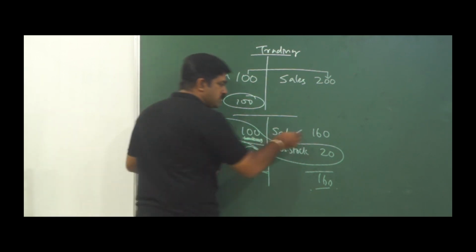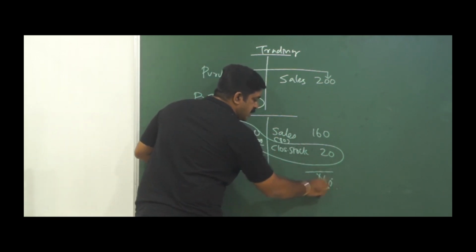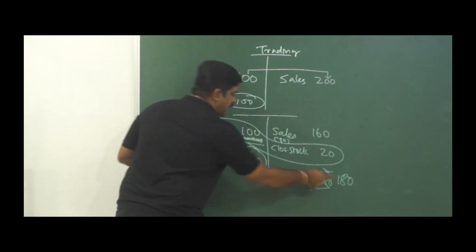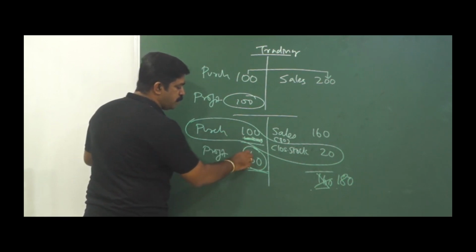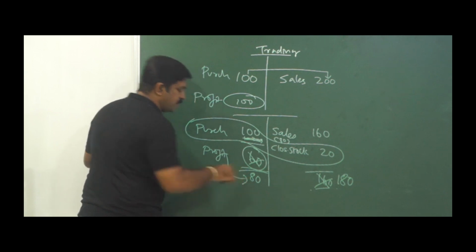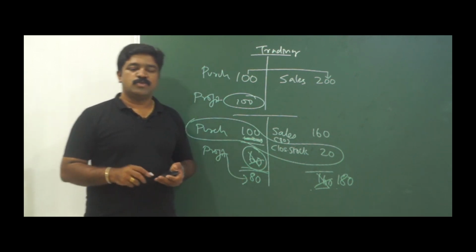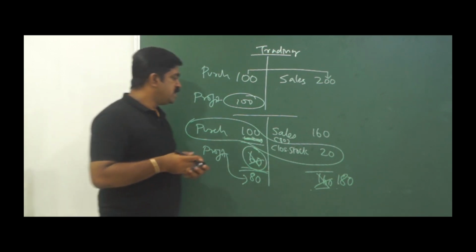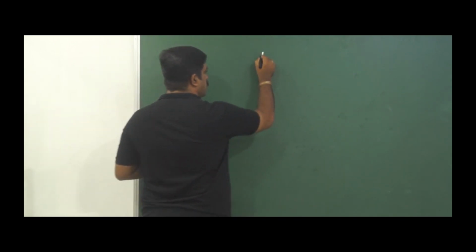How? Look at this. 160 plus 20. It is 180. Okay. 180 minus 100. Profit is not 60. Profit is 80. So what is the point I'm trying to drive here is, see, this actually goes by matching concept.